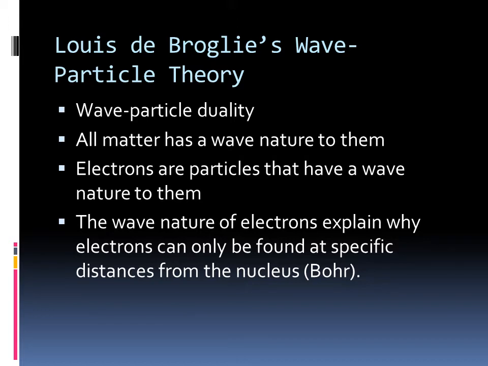He then stated that electrons behave like standing waves. And if the electron behaves like a standing wave, that means there will be certain places in the atom where the electron cannot be. This is due to constructive interference, which is where the waves cancel out. So, at certain places in the atom, the wave-natured electrons will cancel out and cannot exist there.